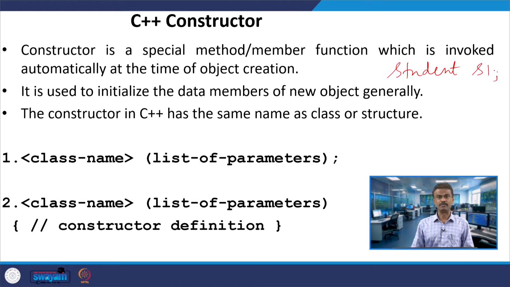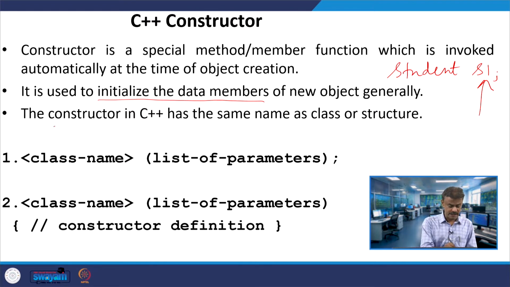We are going to see how to write this special member function, and what the meaning of this special member function is. When I create this object, or instantiate the object, the constructor will be automatically called. We will see how to check this. Also, whenever you want to initialize the data members, for example, A equal to 10 or a string equal to IIT Roorkee, when I want to initialize the data members, constructors are used.